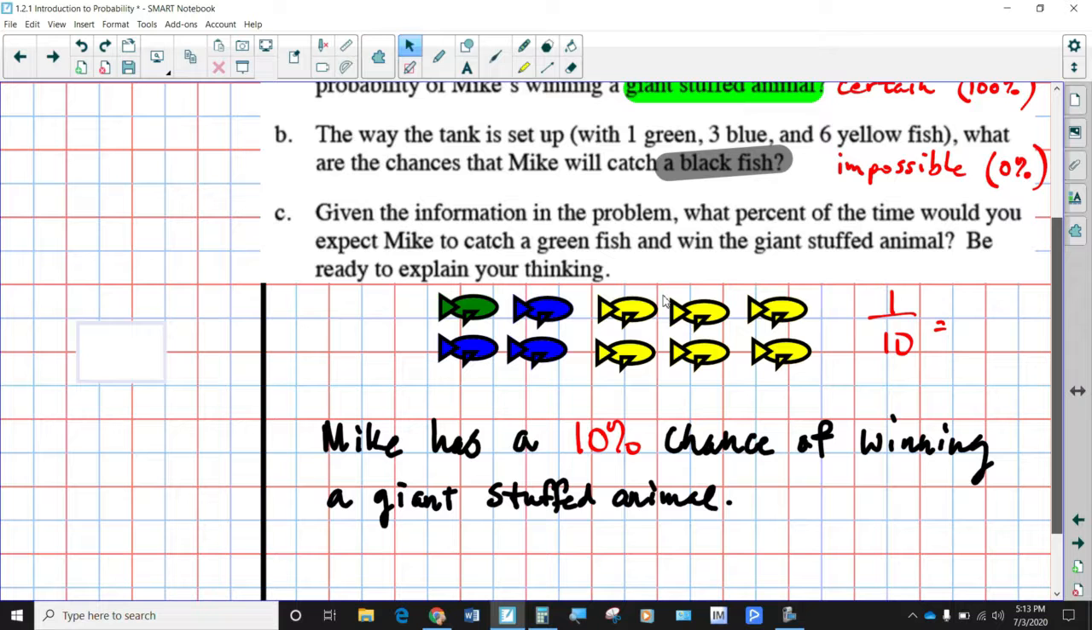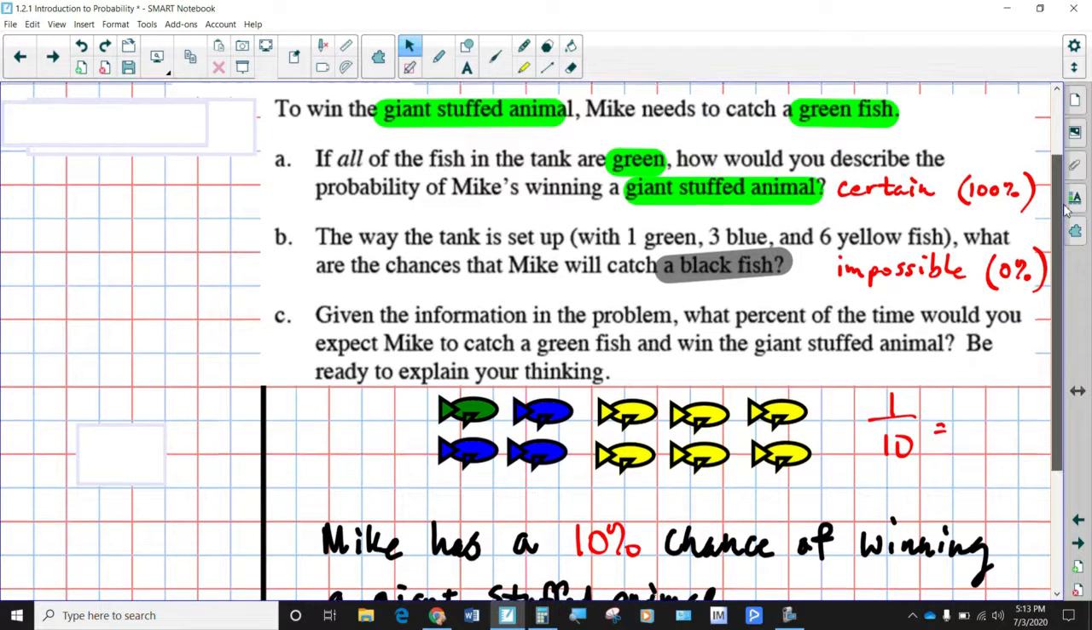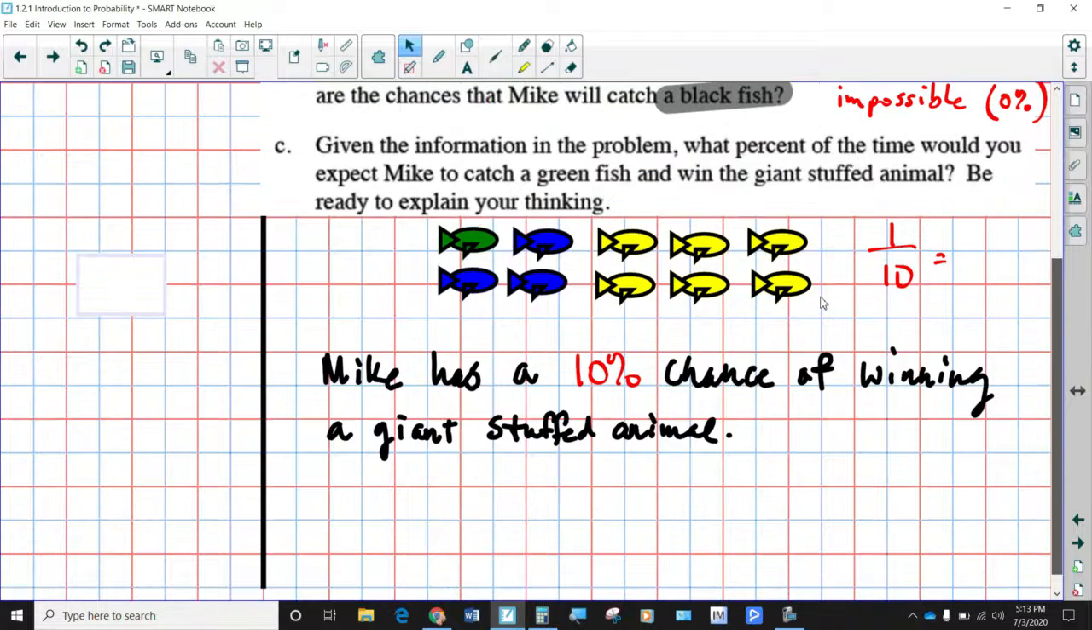Is that what we're doing? Are we drawing the green fish out? I'm not quite sure what we're doing. Are we hooking them? Are we just grabbing them, catching them? Okay, whatever. Let's move on.